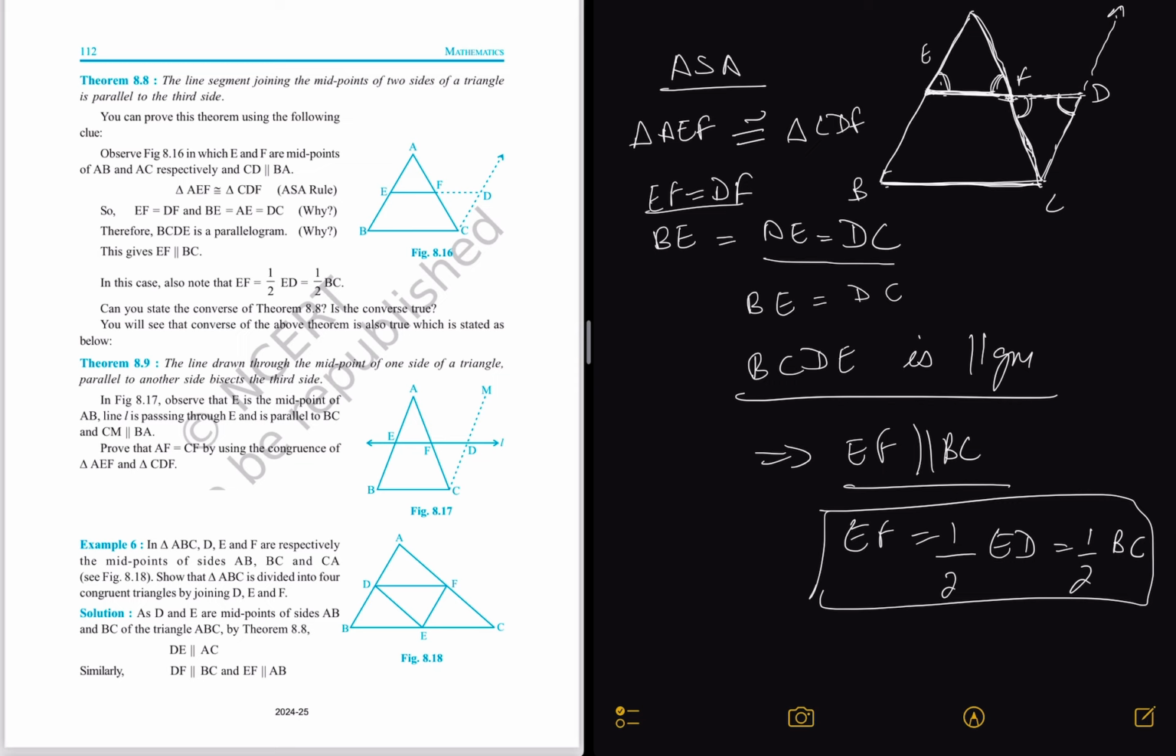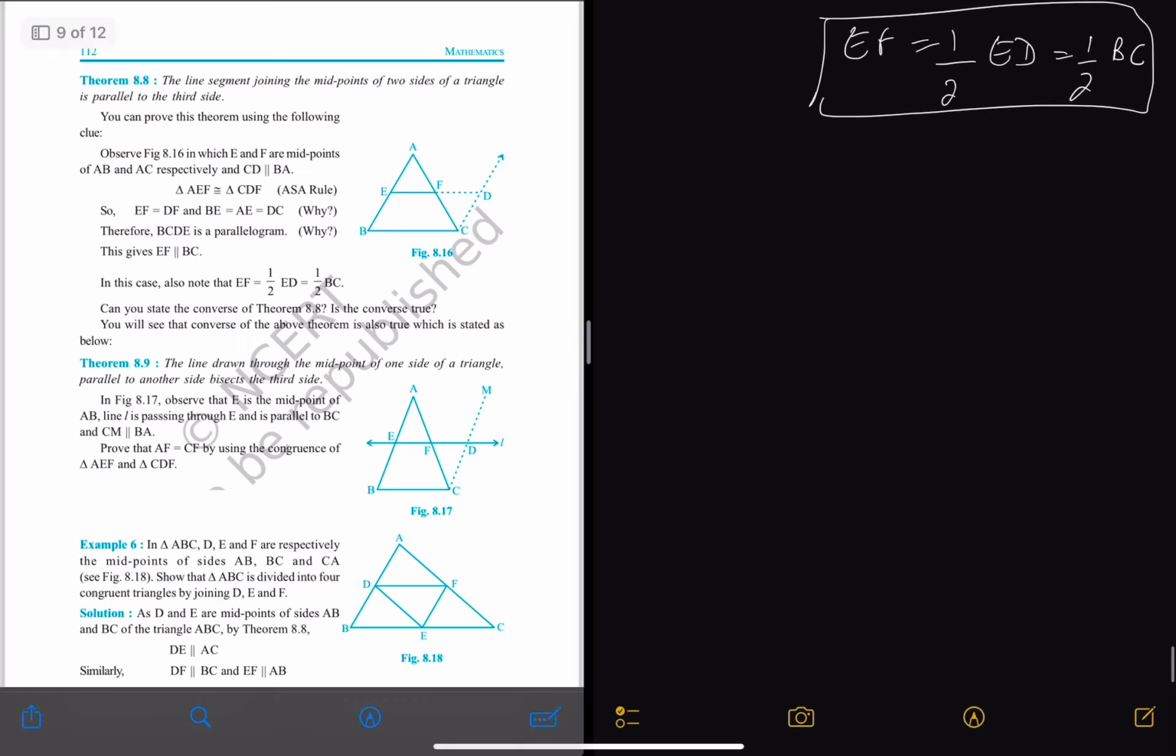ठीक है, moving on to the next theorem. So next theorem says that the line drawn through the midpoint of one side of the triangle parallel to another side bisects the third side. Okay, so that's what they are saying, that this is also one form of the midpoint theorem.